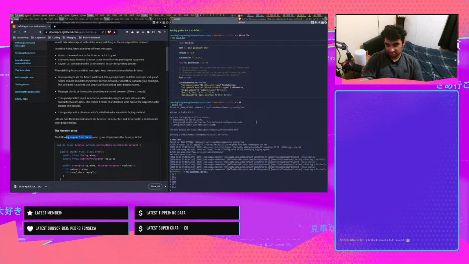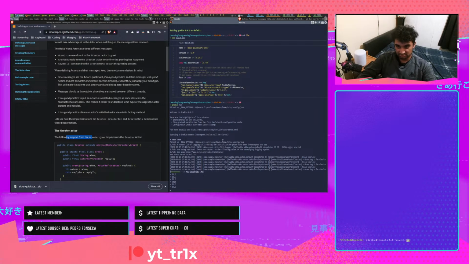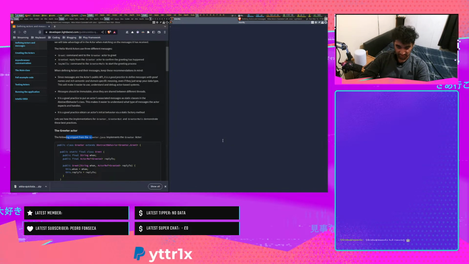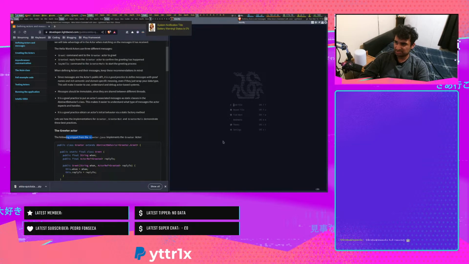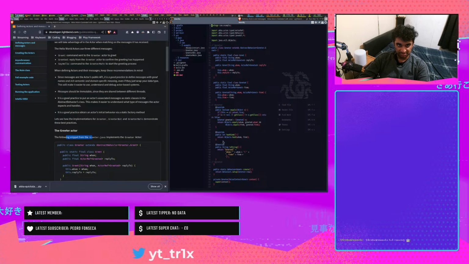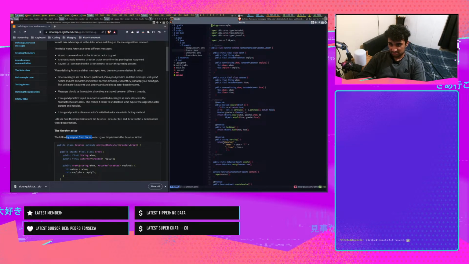Following snippets from Greeter.java implement the greeter actor. Okay, so let me just pop open vi because I don't think it's gonna ask me to edit the code. src main java example greeter. I hate when this happens. There we are. So that's Greet, whom.